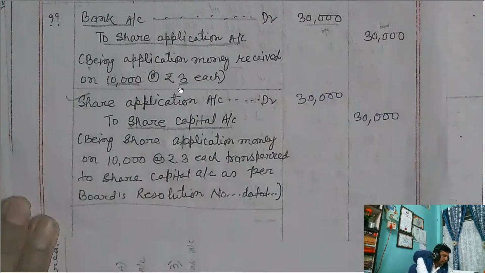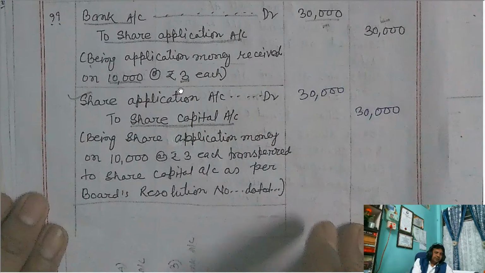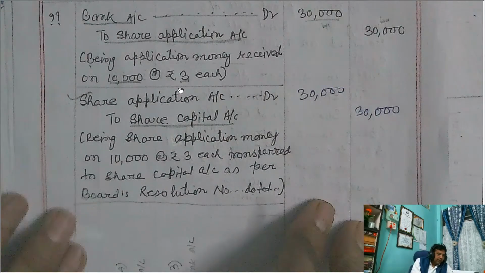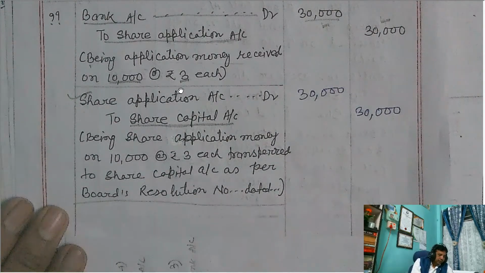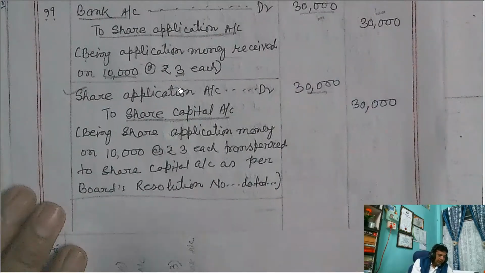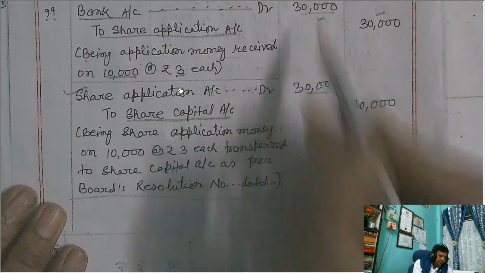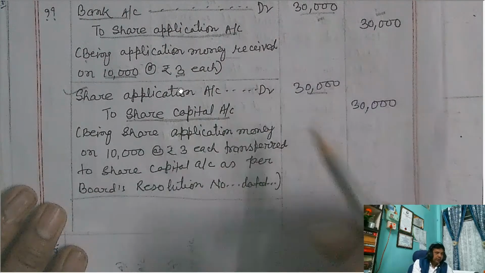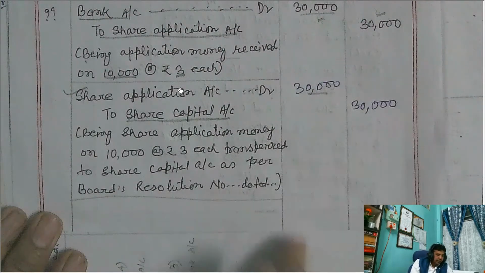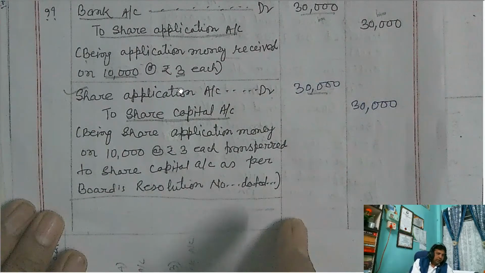So the same amount. Sometimes you will get a difference when there is over subscription or under subscription, then the questions will be different. But this amount is always whatever the amount is here. In case of oversubscription, you will find a difference. So this is neither oversubscription nor under subscription.